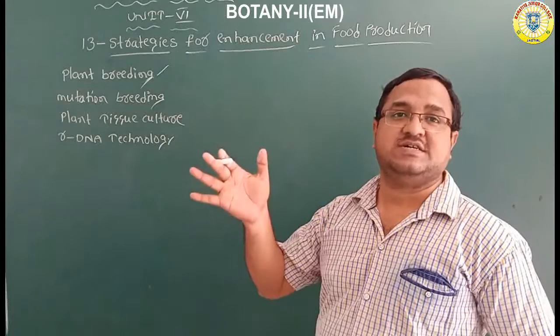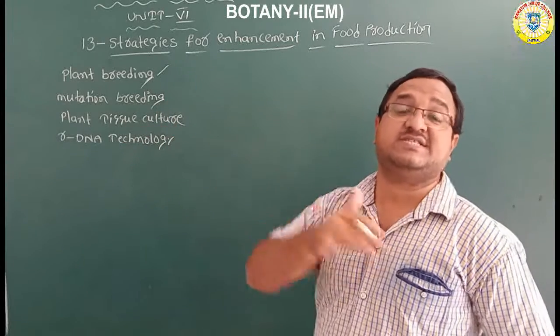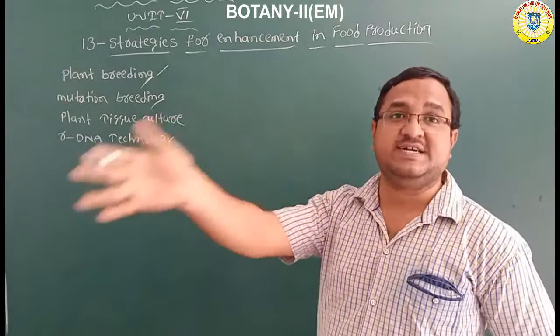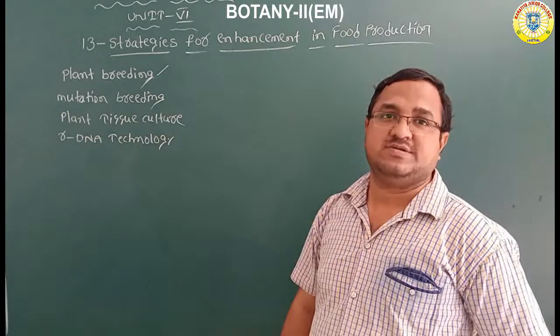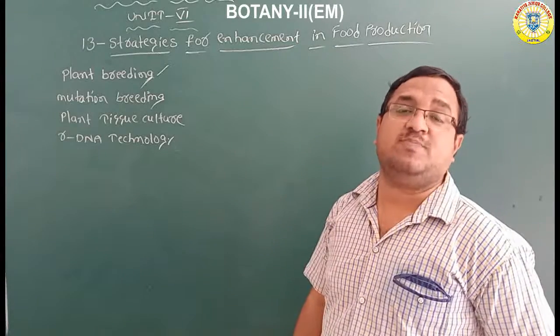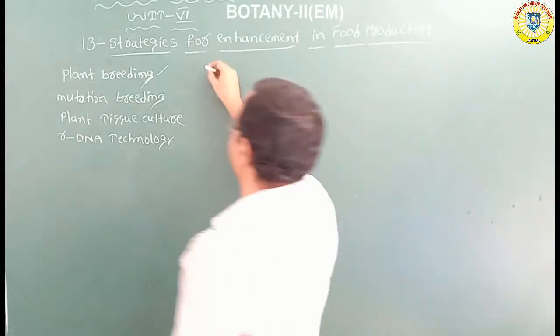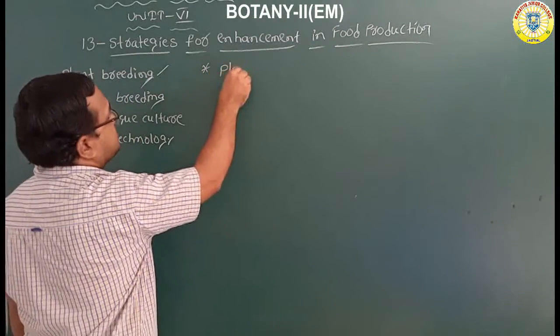The plants which are produced through plant breeding are disease resistant. So they develop resistance power towards the diseases. That is called disease resistance. So in today's class we will discuss what the uses of plant breeding are, and how plant breeding is useful for disease resistance. Okay, so today's topic, plant breeding for disease resistance.